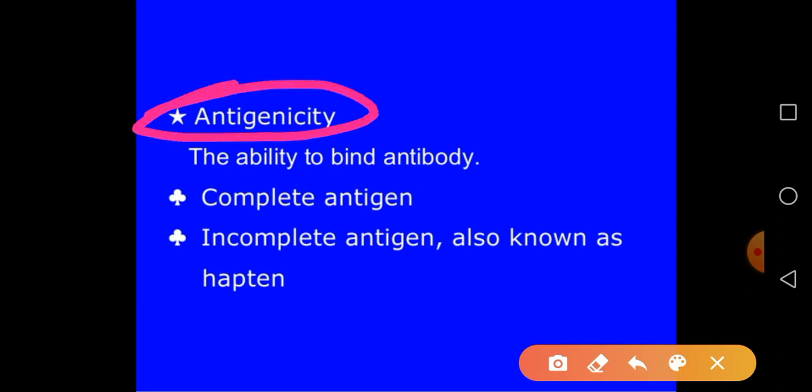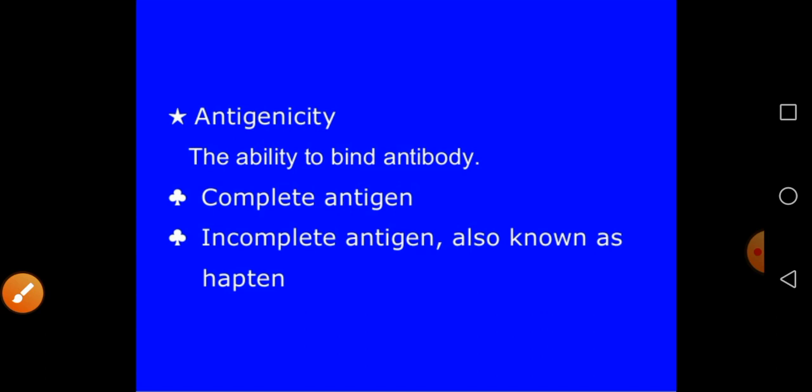These two slides are to understand the difference between immunogenicity and antigenicity. Antigenicity is the ability to bind to the antibody. When vaccine production takes place, these concepts are very important.